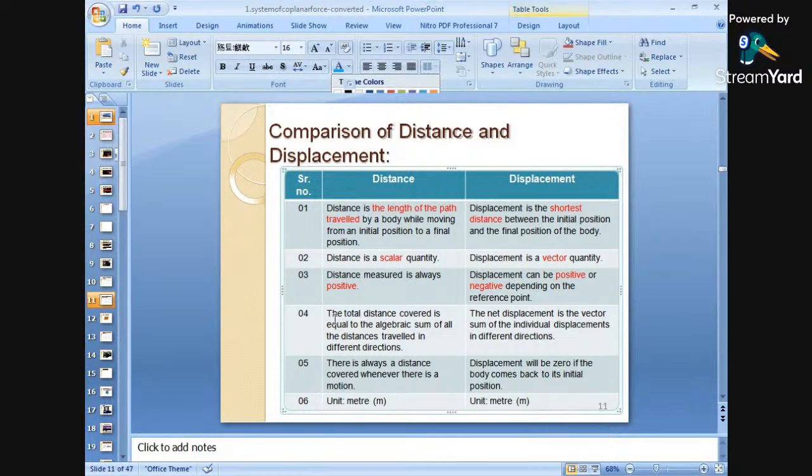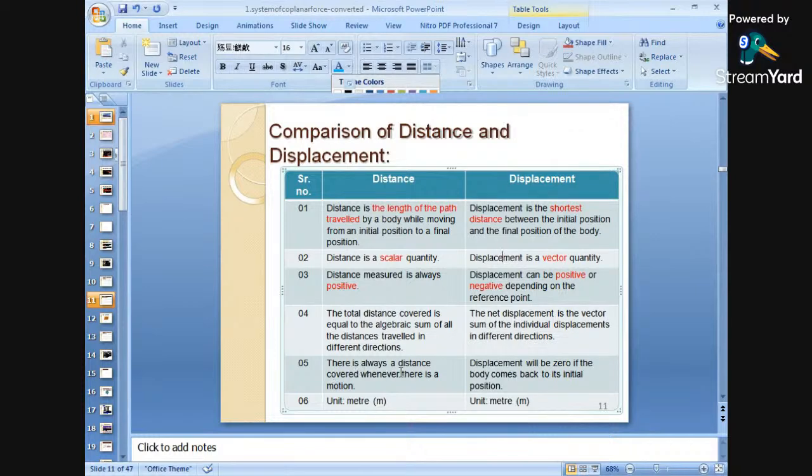Number four is that the total distance covered is equal to the algebraic sum of all the distances traveled in different directions. But what about the displacement? The net displacement is the vector sum of the individual displacements in different directions. Okay.